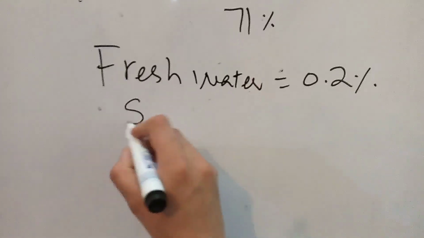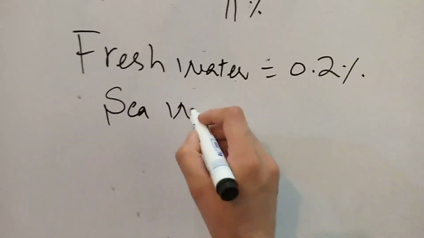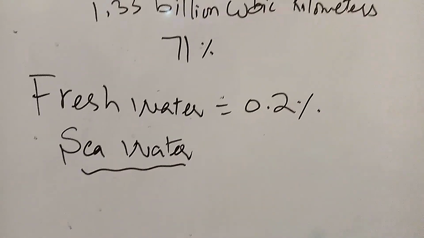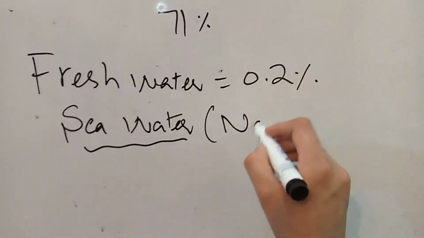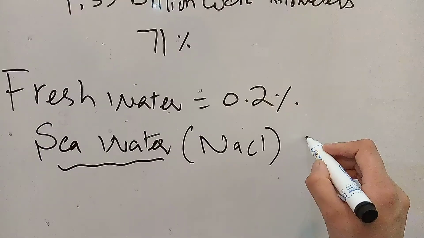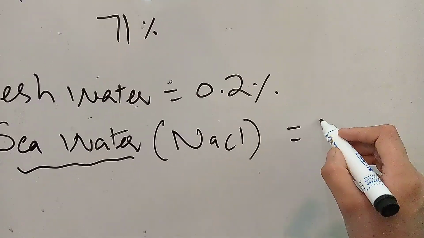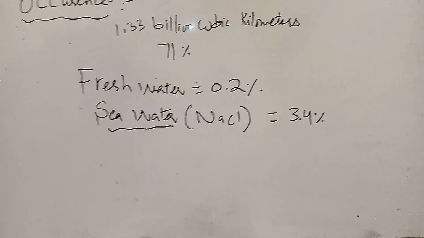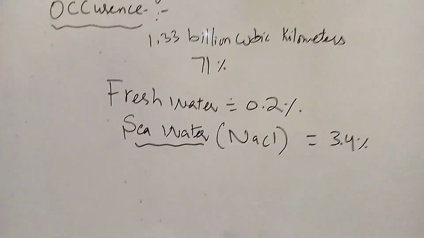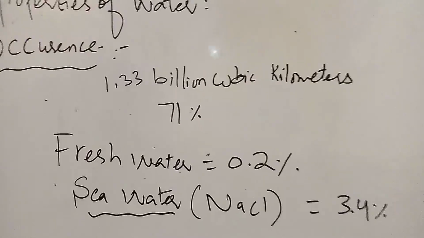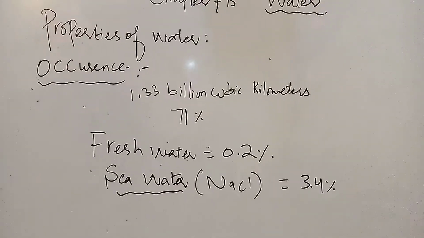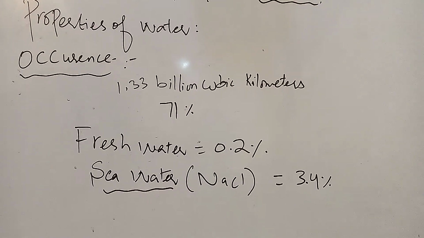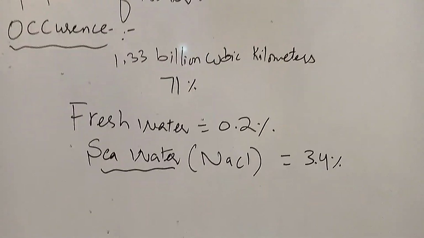Similarly, you also know that sea water contains dissolved salts. Sodium chloride is the most abundant salt present in sea water. It is present up to 3.4%. Sea water contains salts, and this water is unfit for human use. So a large amount of water is present on the earth, but the fresh water available to human beings is only 0.2%.